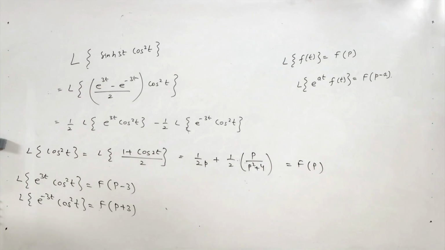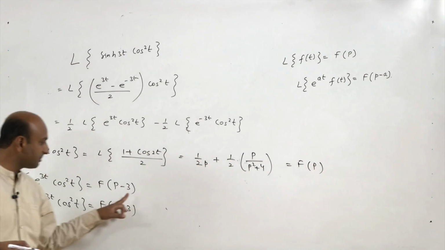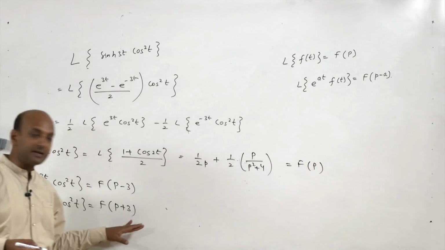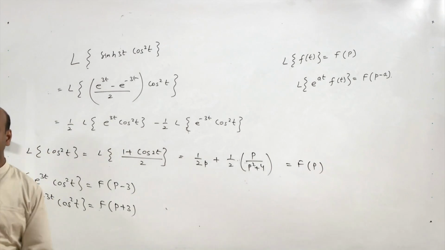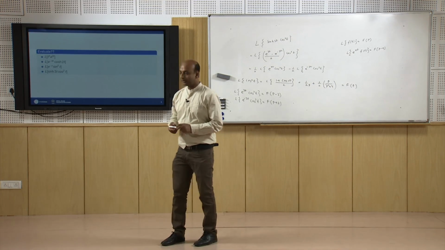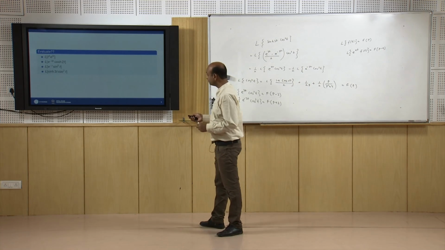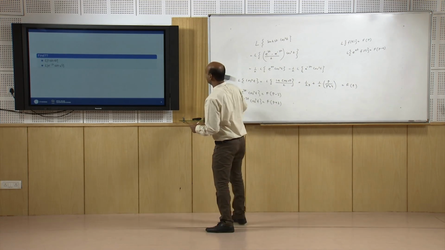So, substituting these two values, you replace p by p minus 3 for the first part, and you replace p by p plus 3 for the second part, and you substitute these values here. So, we will get the Laplace transform of sin hyperbolic 3t into cos square t. Now, let us find the Laplace transform of t sin 4t.